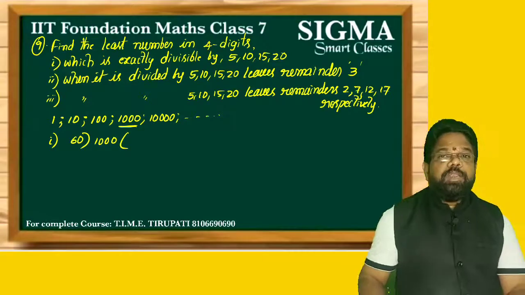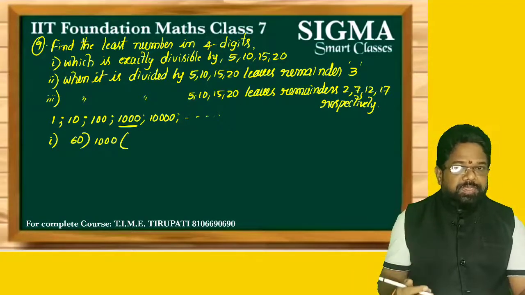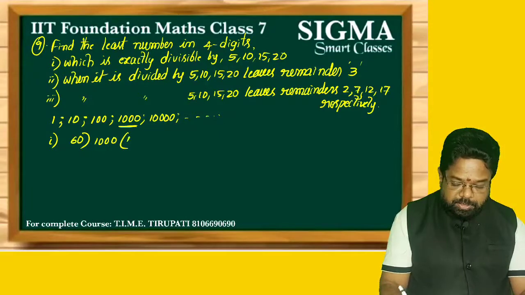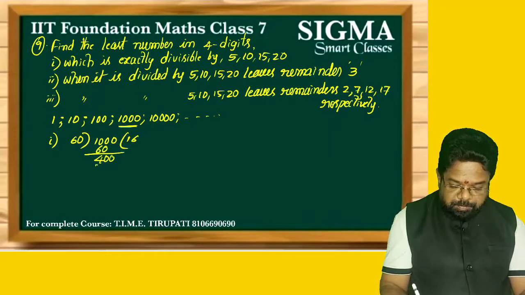What is the LCM of 5, 10, 15, 20? Again 60. So divide by 60. As in the previous question, we do the same thing. So by dividing 1000 by 60, the quotient is 16 and the product is 960. Now what is the remainder? 40 is the remainder.